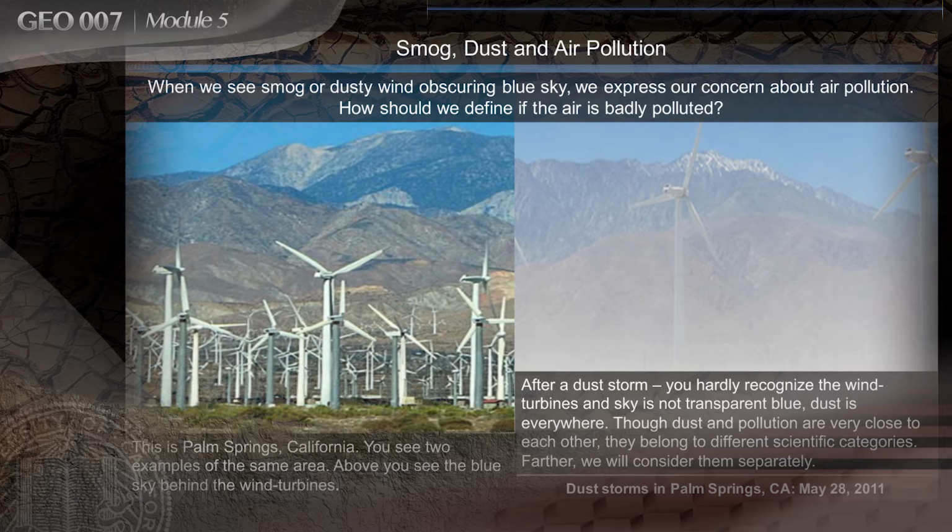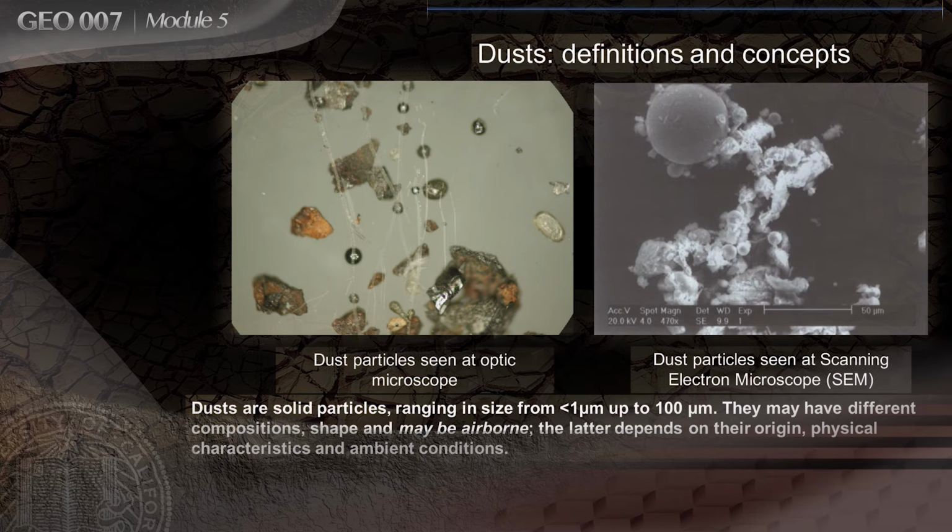Though dust and air pollution are very close to each other, they belong to different scientific categories. For this reason, we will consider them separately. Dust: definitions and concepts. Dust are solid particles ranging in size from less than 1 micrometer up to 100 micrometers. They may have different compositions, shape, and may be airborne. The latter depends on their origin, physical characteristics, and ambient conditions.